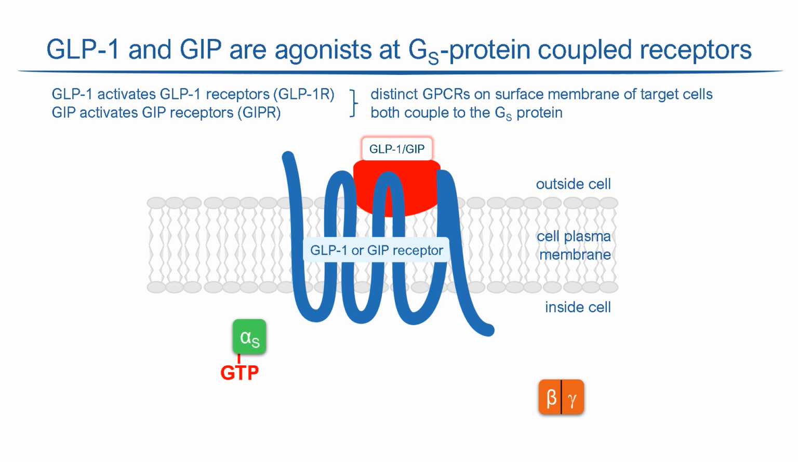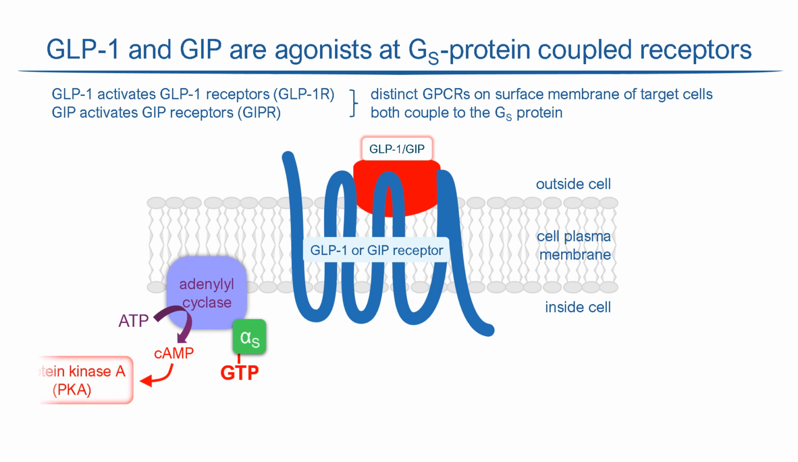There are several different alpha subunits, but both the GLP-1 and GIP receptors couple to the S isoform, which stimulates the enzyme adenyl cyclase. That increases the conversion of ATP to cyclic AMP, which in turn stimulates the activity of protein kinase A.